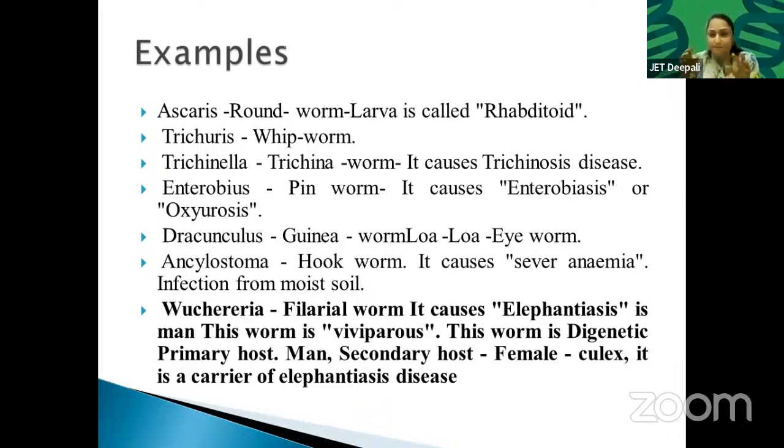How does it cause it? Kids are playing in the soil, and what do kids do? They make sand castles. They play in the sand. They love to play. When we were kids, we also used to play in the sand. So they get this Ancylostoma worm from there. It enters inside their nails, and whenever they eat without washing their hands, or take a finger inside their mouth, they get this worm directly inside their body. Okay, and it causes severe anemia.